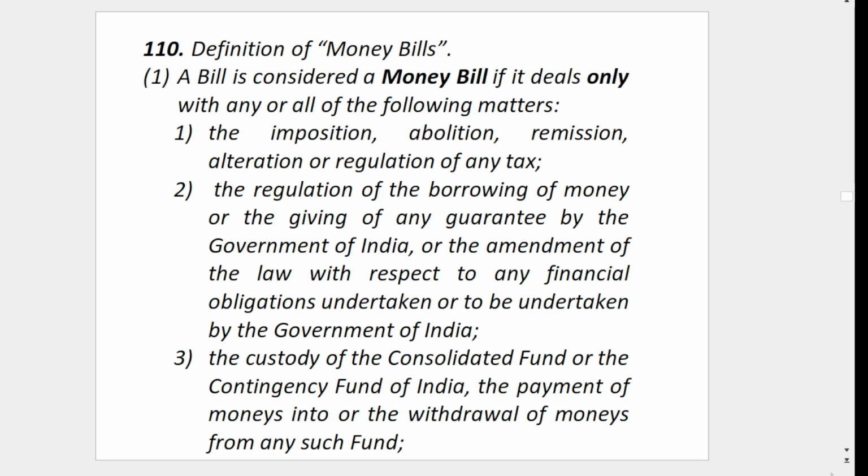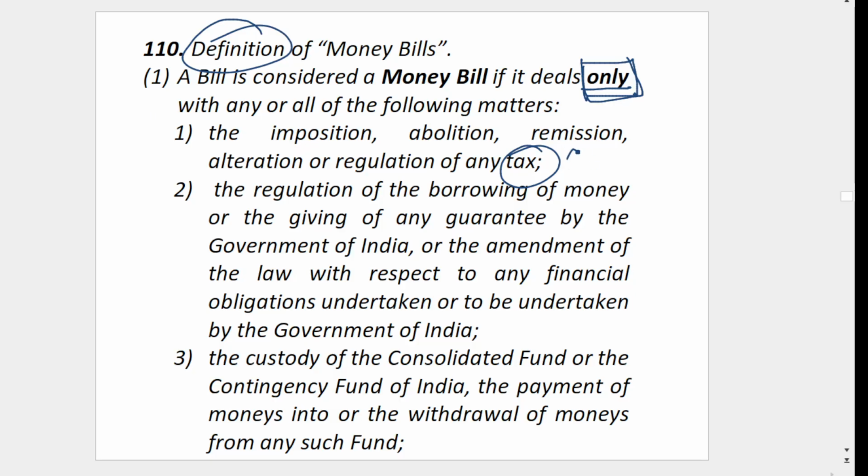Then Article 110 is the definition of money bills. What is a money bill? A bill is considered a money bill if it deals only, very important, only with any or all of the following matters. If any of these matters are there, then only it is called a money bill. For example, any taxation matter. If you impose a new tax, let's say the government has to impose GST, then a new law has to come.